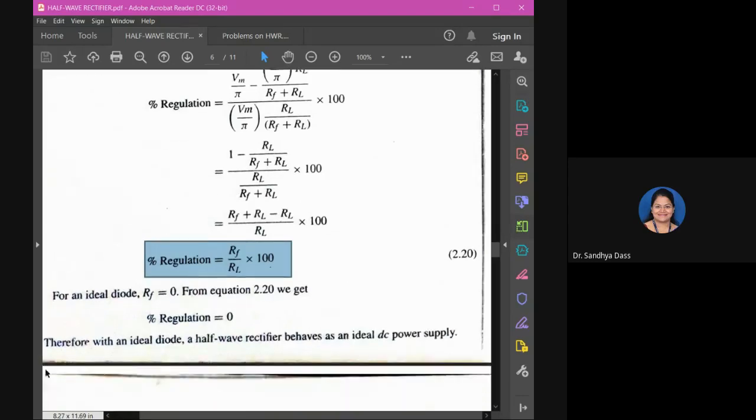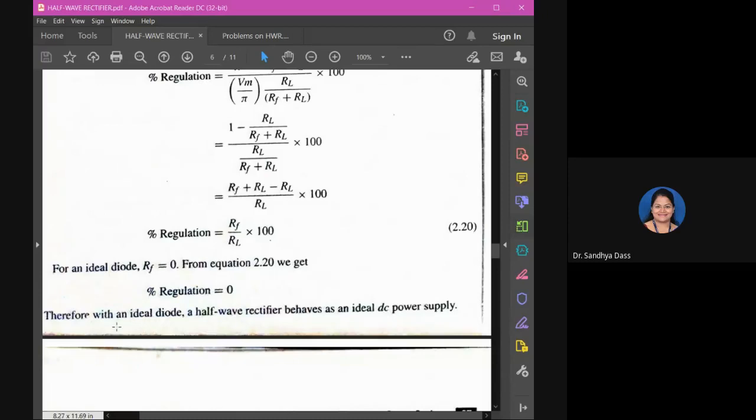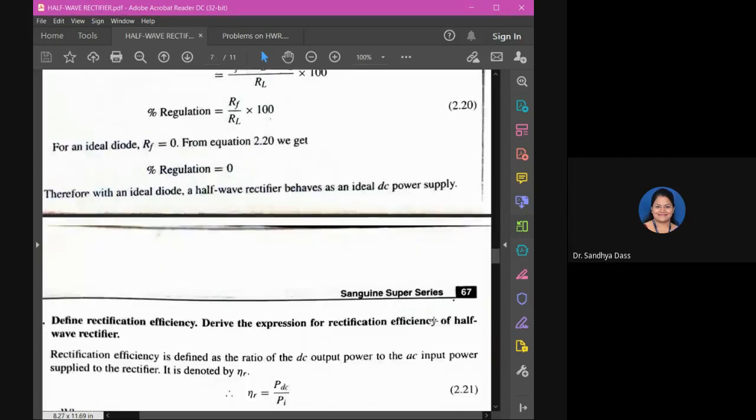Ideally, Rf will be equal to 0, so the percentage regulation will be equal to 0. So that's the point there. For an ideal diode, the half wave rectifier behaves as an ideal DC power supply. That's about percentage regulation.